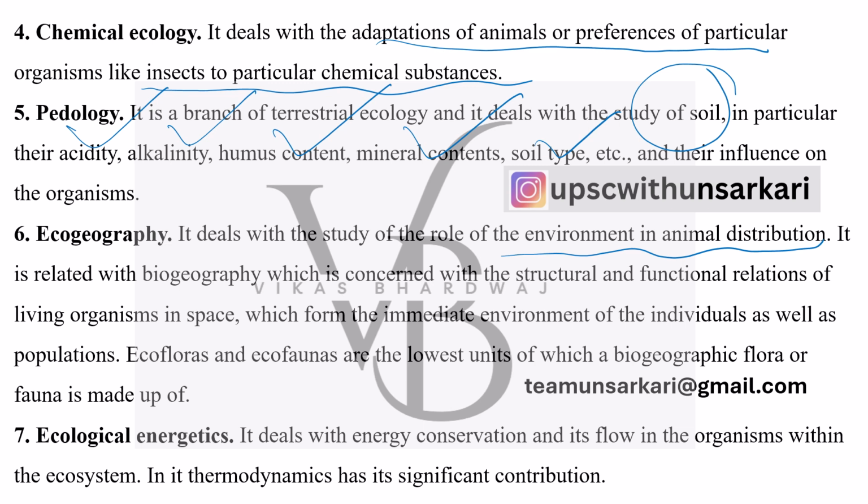So it is related with biogeography, the structural and functional relations of living organisms in a space. Zebra, or kangaroo, or giraffe: how they are linked and how they have a propensity to develop and grow in a certain environment, though they are found across the world in protected environments. So ecofloras and ecofaunas are the lowest units which you must remember.